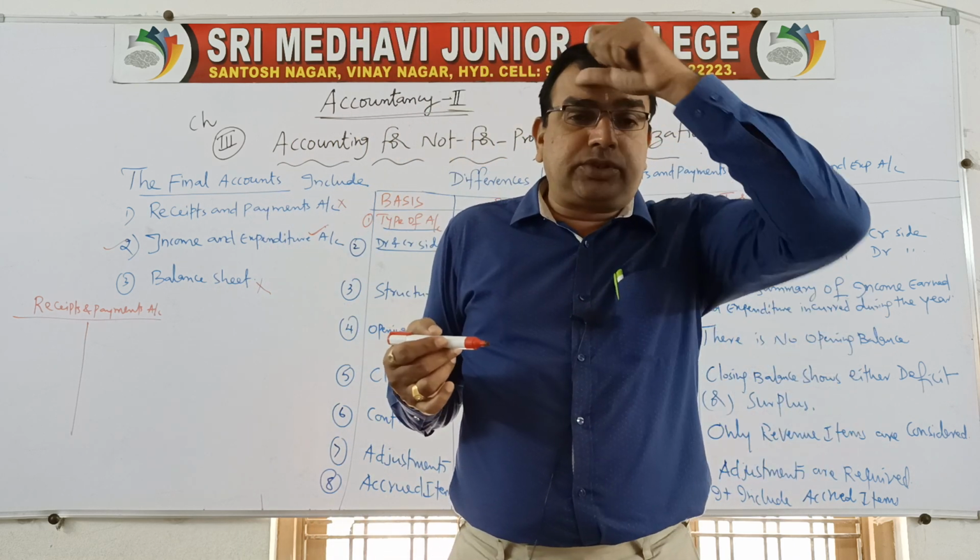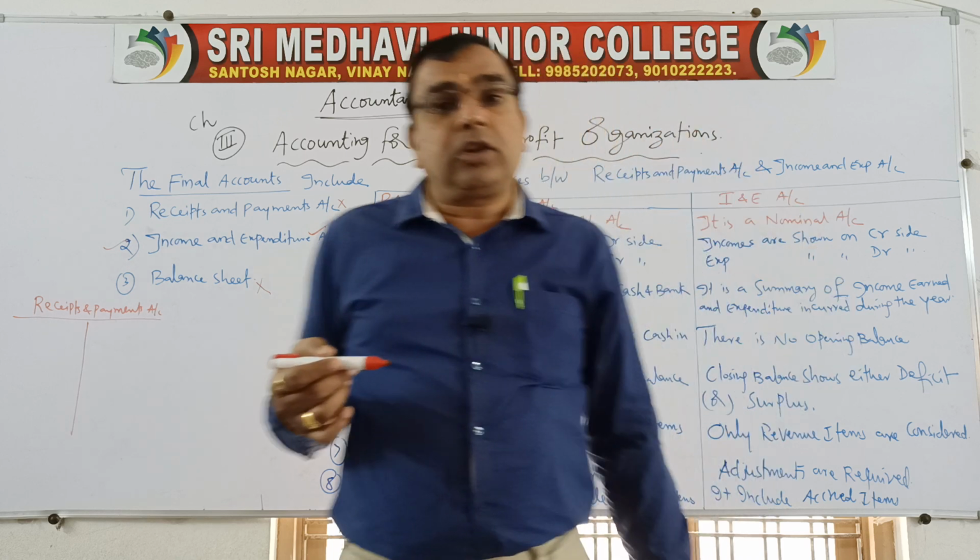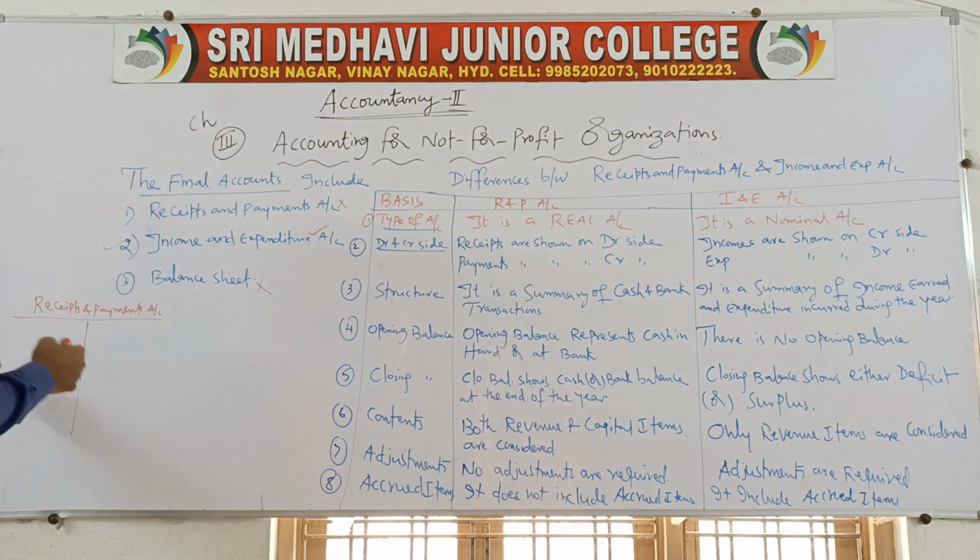For preparation of cash book, we were following the rule of real account. What is the rule of real account? Debit what comes in, credit what goes out. So here, this receipts and payments account starts like this. Always you will have To Balance Brought Down, the opening balance, followed by various items of receipts like To Donations, whatever you receive, To Subscriptions, To Entrance Fees, To Legacy. Like that various receipts you will have.